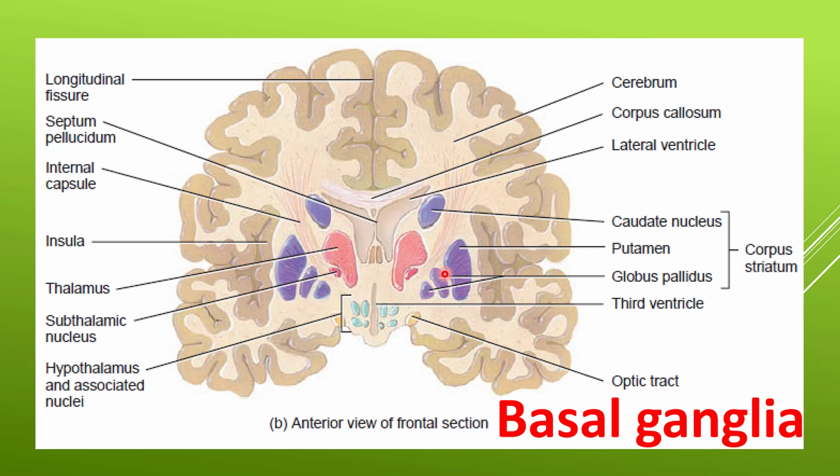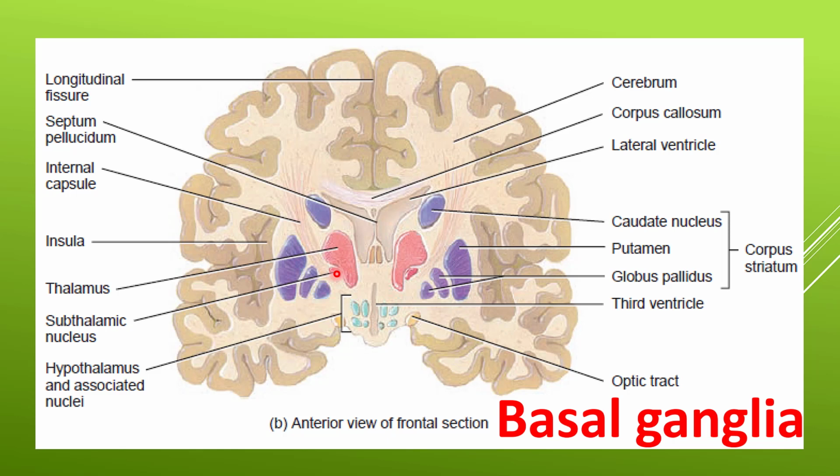Associated with the basal ganglia are two other areas functionally associated with them. These are the subthalamic nuclei and the substantia nigra. This is the subthalamic nuclei. The substantia nigra is not visualized here.